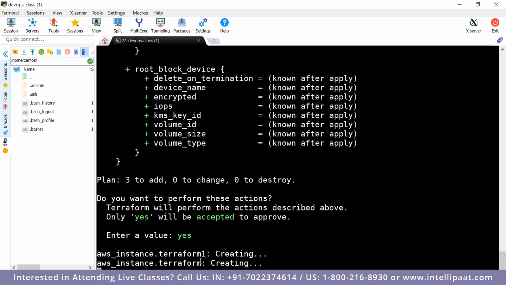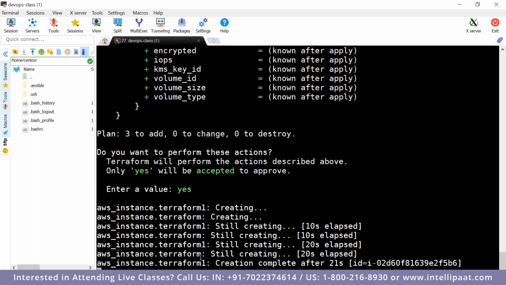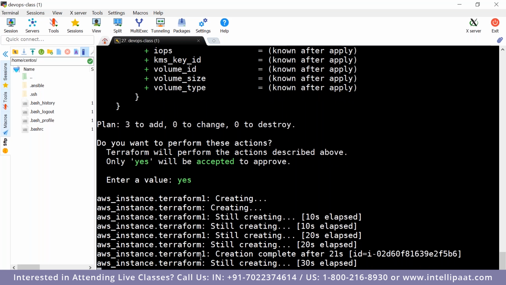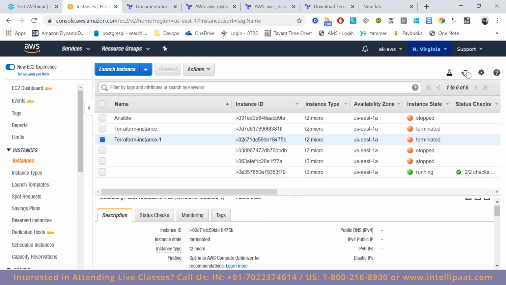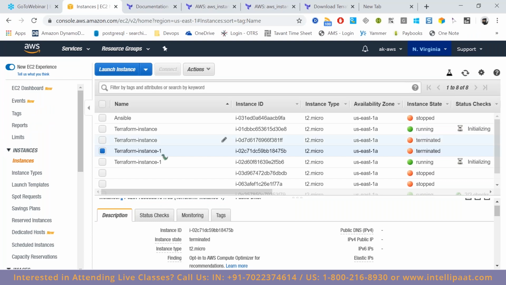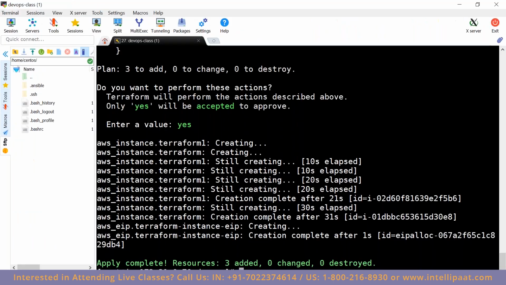It will create all of the instances based on your configuration. Done. All it took is 30 seconds to create your environment. Let's consider a situation where you wanted to launch 20-25 resources. Every time you do it manually, it takes at least 1 or 2 hours to launch it. All you have to do is create a template once and then you can use it as many times as required.